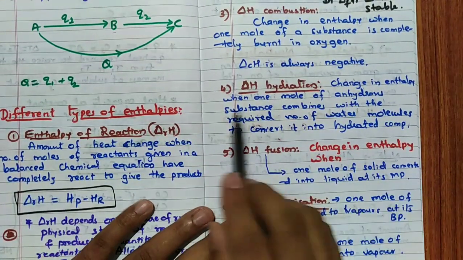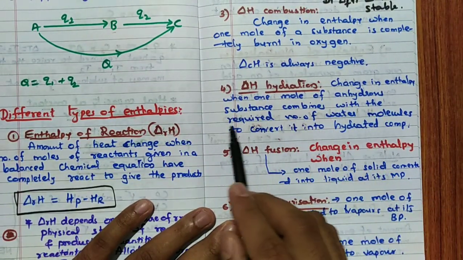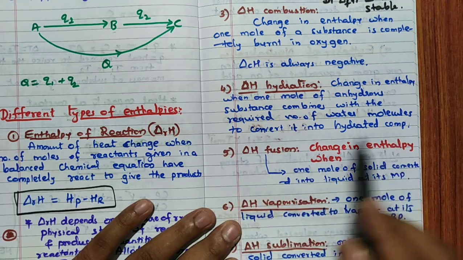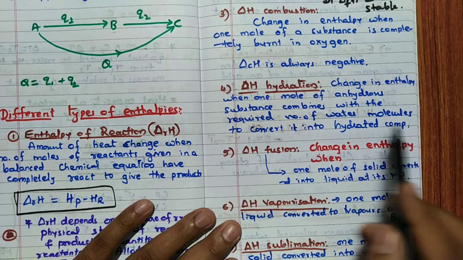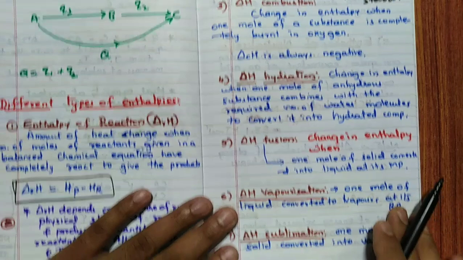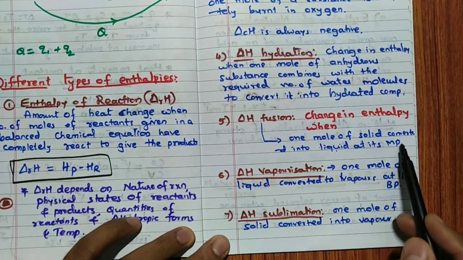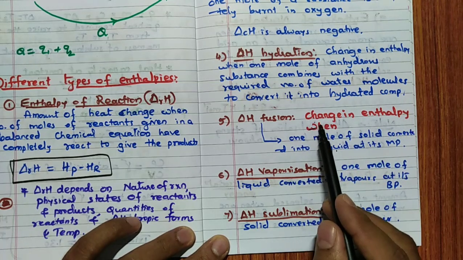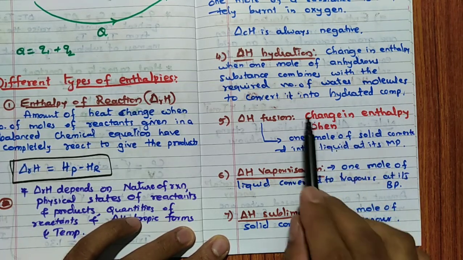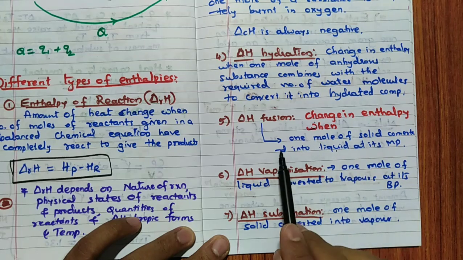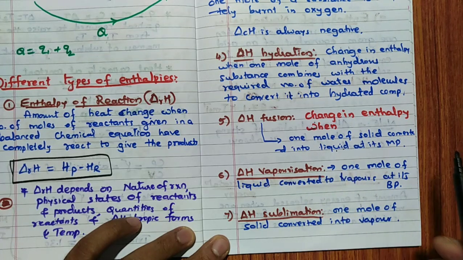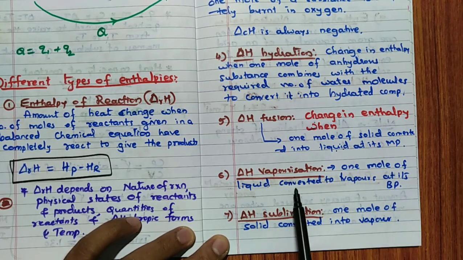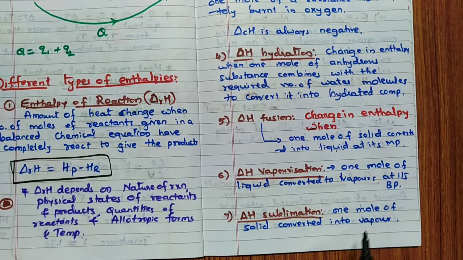And hydration: change in enthalpy when one mole of anhydrous substance combines with the required number of water molecules to convert it into a hydrated compound. So delta H of hydration we call it. Fusion is nothing but solid to liquid. Very simple. Change in enthalpy when one mole of solid is converted into liquid at its melting point. Vaporization: one mole of substance liquid converted into vapor at its boiling point. Sublimation means directly from solid to vapor. One mole of solid converted into vapor.